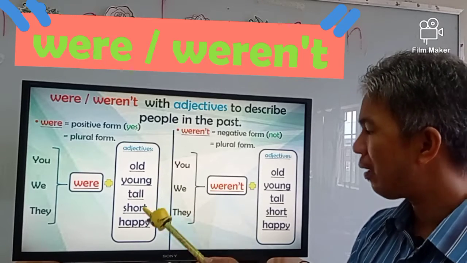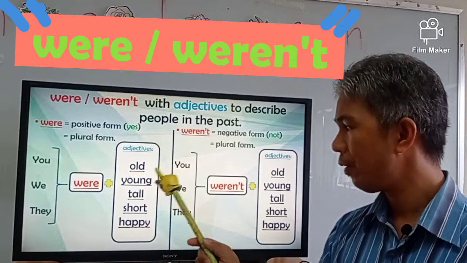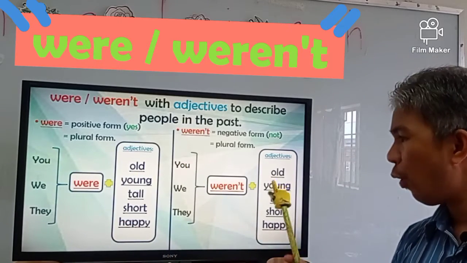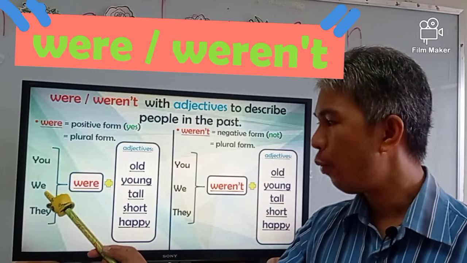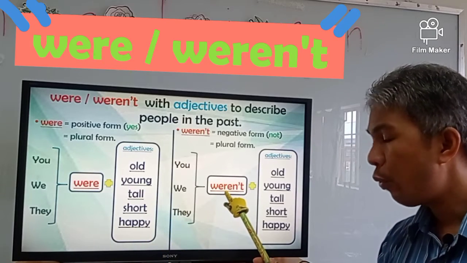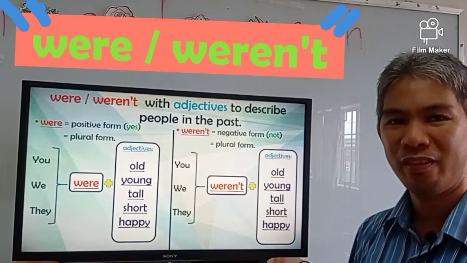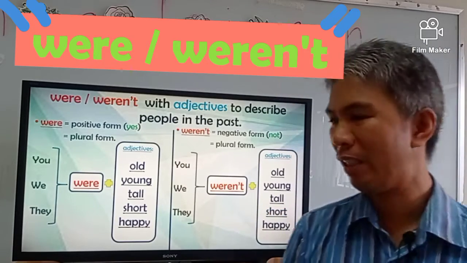We are going to put some adjectives. You were old. You weren't old. Can you follow? We were young. We weren't young. So these are the structures.